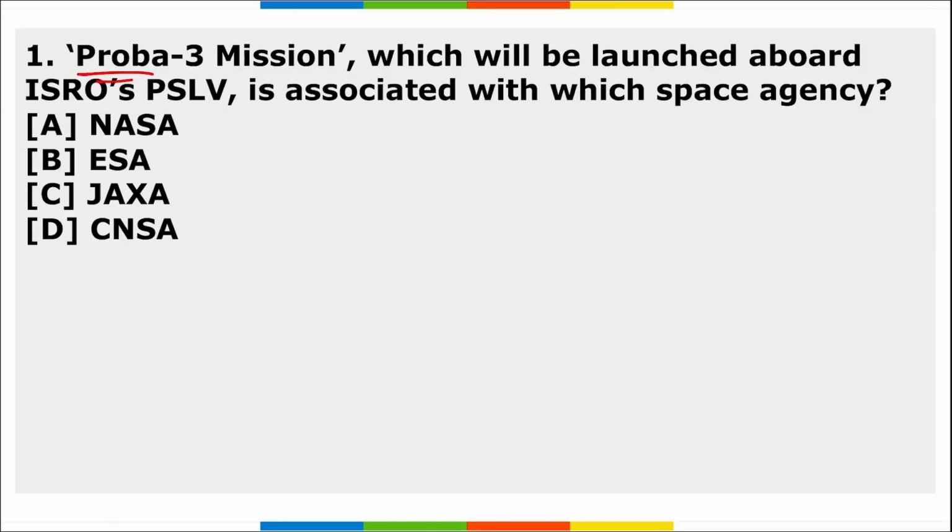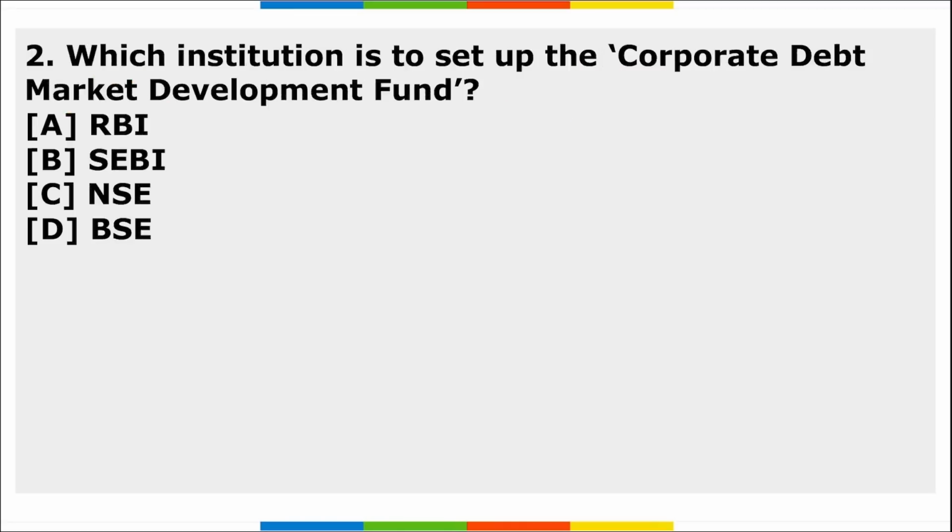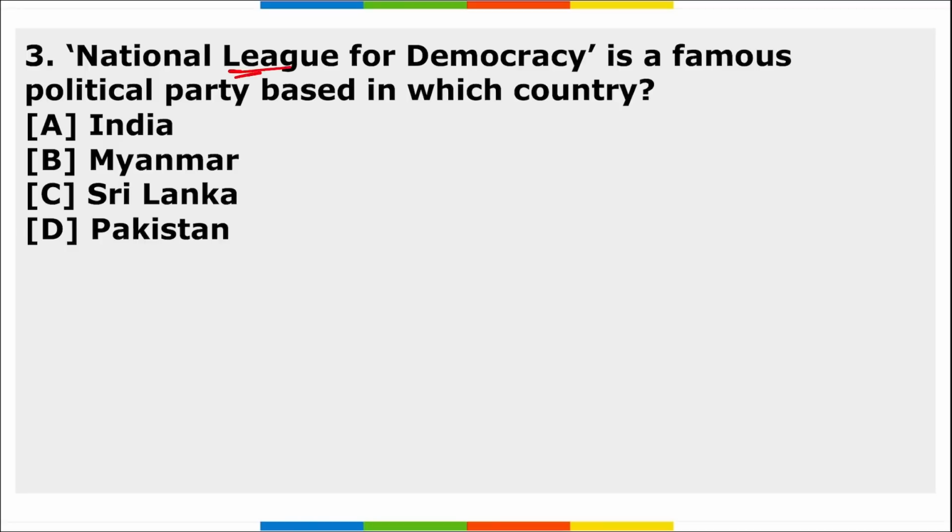First, Proba 3 mission, which will be launched abroad ISRO's PSLV, that is Polar Satellite Launch Vehicle, is associated with which space agency? Second, which institution is to set up the Corporate Debt Market Development Fund? Third, National League for Democracy is a famous political party based in which country? So these are your 3 homework questions, friends. I hope you have understood the assignment.